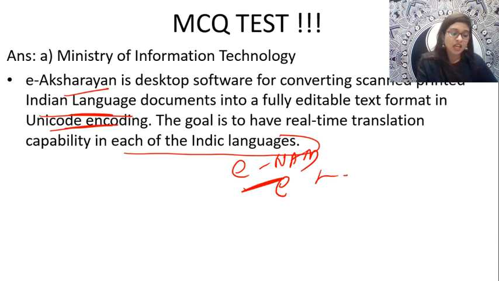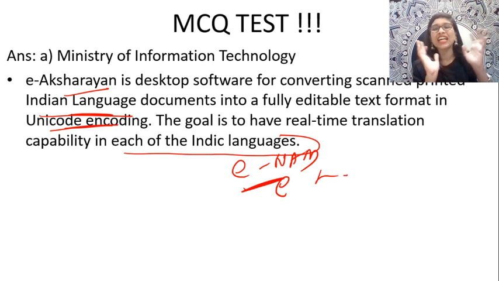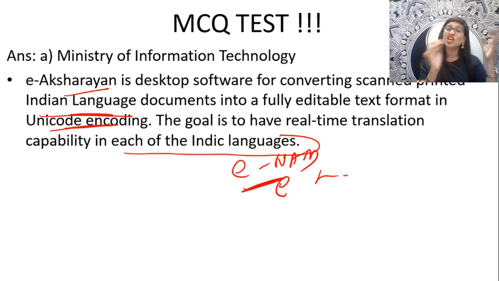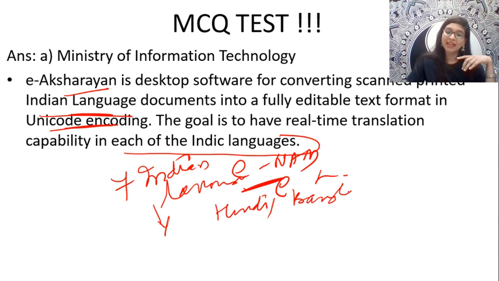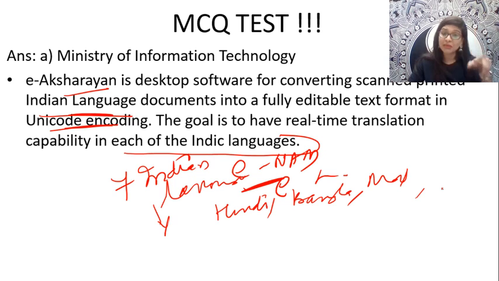Exactly, the 7 languages. So, if you see, the government launched a free software for editing text on scanned images, and that is launched by the Ministry of Information Technology. Using the E-Aksaran software, it supports editing in 7 Indian languages. Which are those 7 Indian languages, guys? Definitely my language Malayalam is there. The 7 Indian languages consist of Hindi, Bangla, Malayalam, Gurmukhi, Tamil, Kannada and Assamese. These are the 7 languages which this software supports. Okay, very fine.